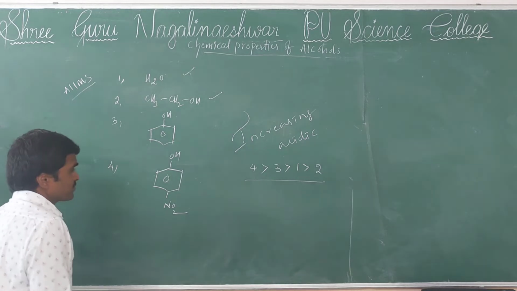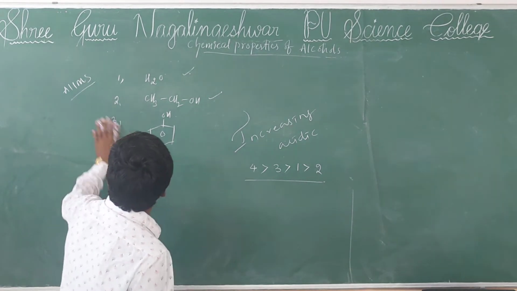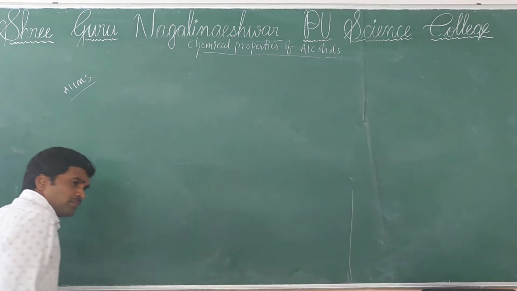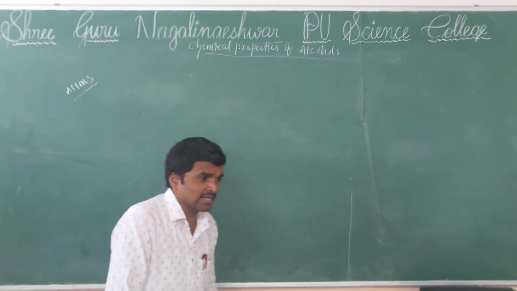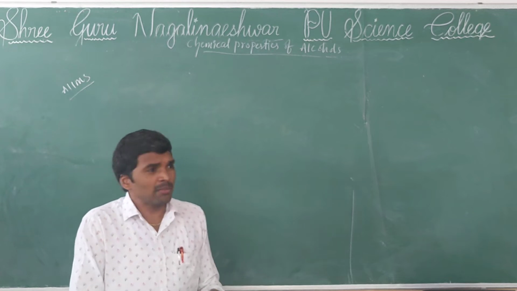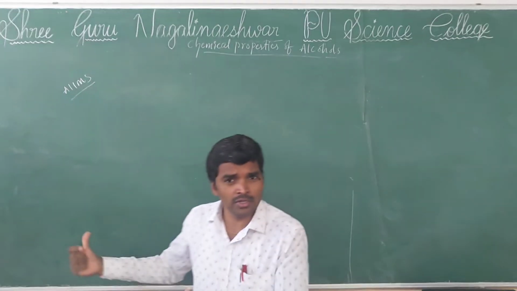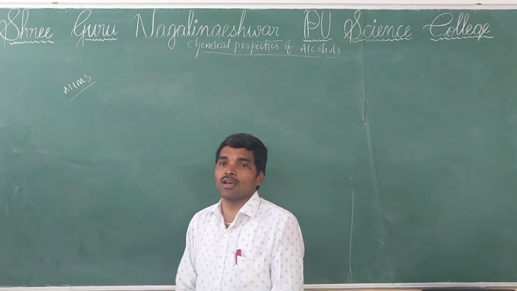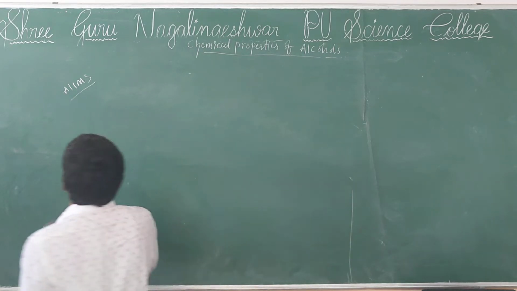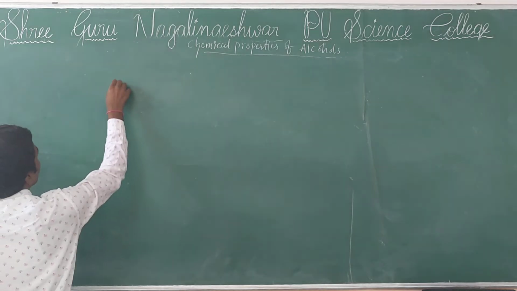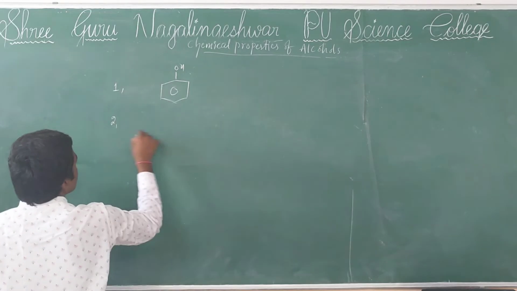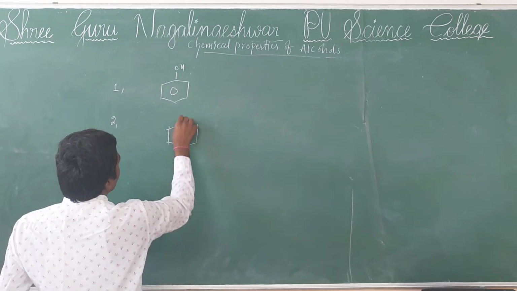So next, some more examples. They will ask like this. Every time they won't ask about acidic character; by giving the options, they will raise the question in a different manner. For example, one more. First one, I am taking here phenol. Second one, picric acid.